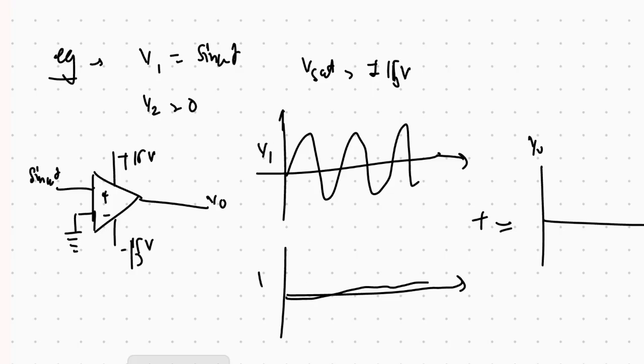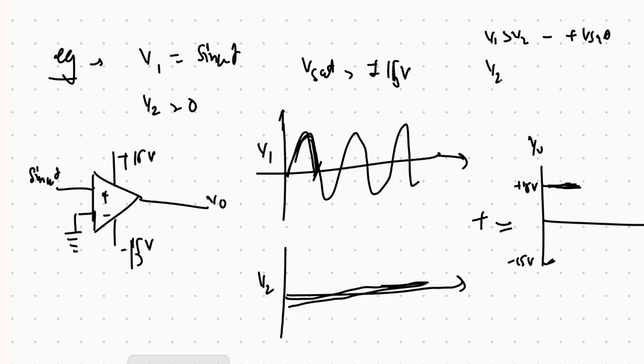This is v1, this is v2. v1 is sine, v2 is this. So when v1 is greater than v2, in this part, then the output is plus v saturation. So it is at plus 15 volt. This is minus 15 volt when it is positive.